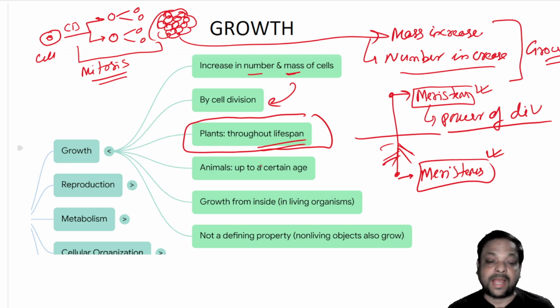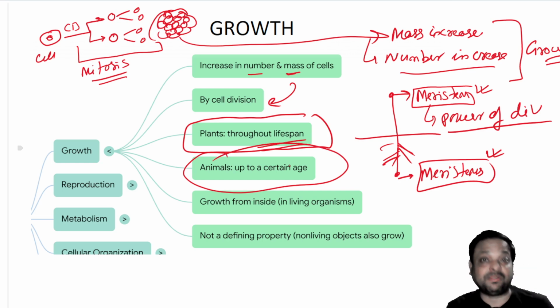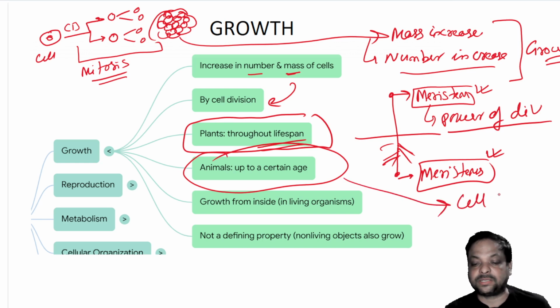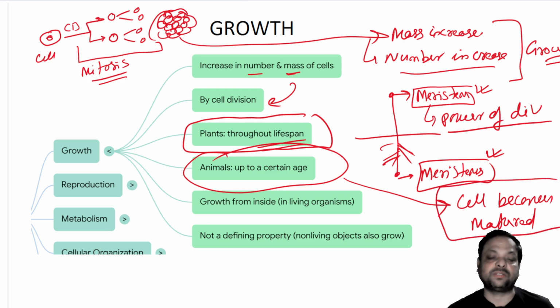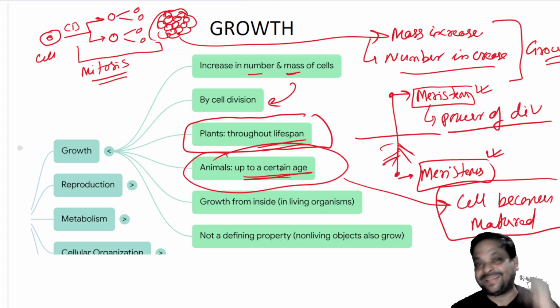But animals don't have meristems. So as animals don't have meristems, at a certain stage the cell becomes permanent, the cell becomes mature. When the cell becomes mature, there is no power of division. So in animals, at a certain age, the growth is restricted or arrested.